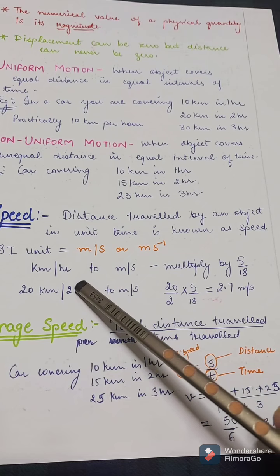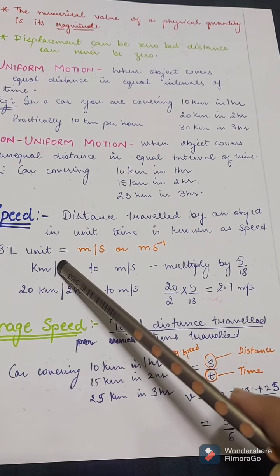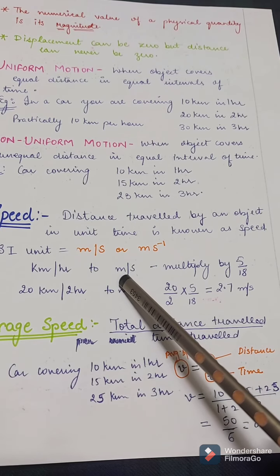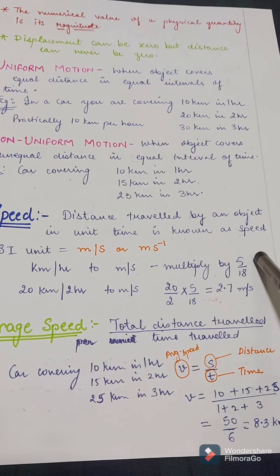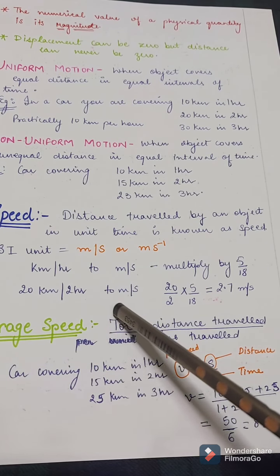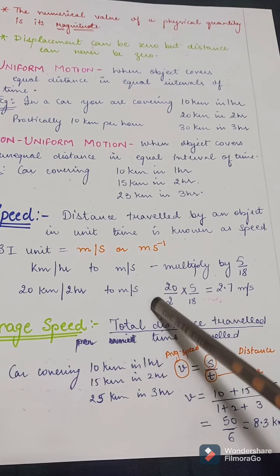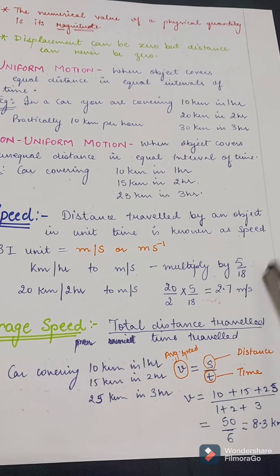So if we are given the value in kilometer per hour, and we have to convert it into the SI unit, that is meter per second, the shortcut method is to multiply it by 5 by 18. For example, you are given 20 kilometer per hour and you have to convert it into meter per second. You just need to multiply it by 5 by 18 and you will get this value, right?